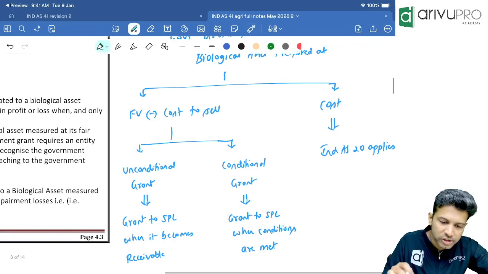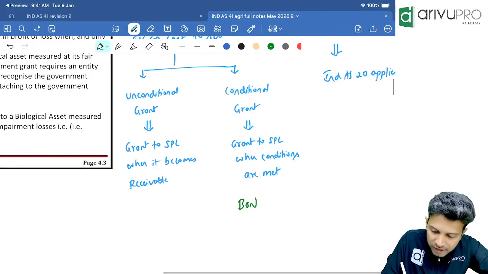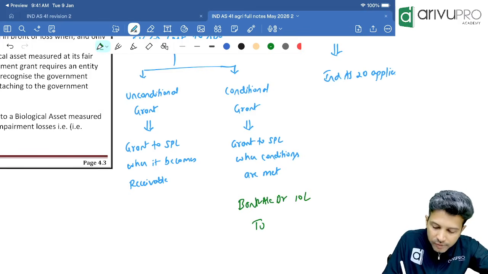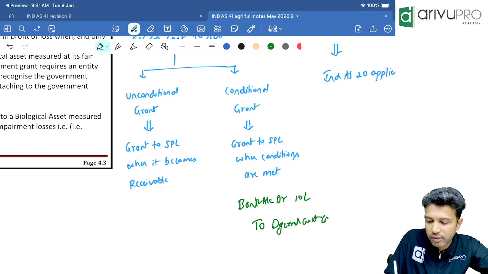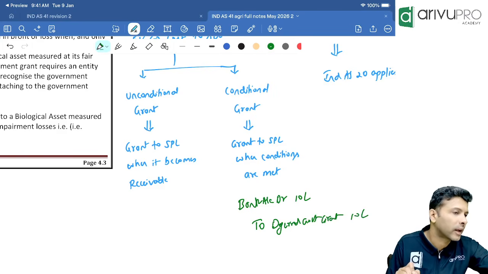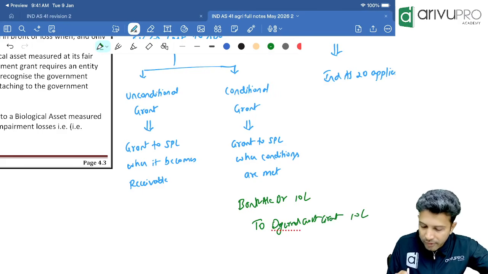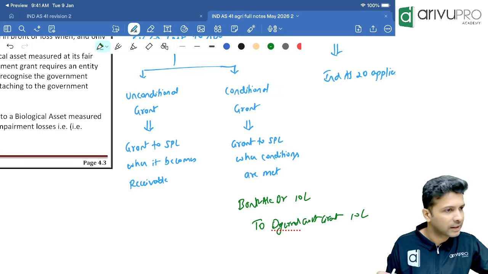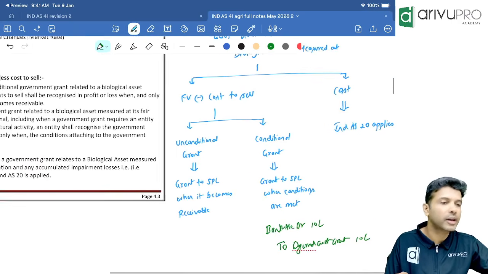What you will pass as the journal entry is bank account debit. Let's say you receive the grant of 10 lakh. You'll write bank account debit 10 lakh. Instead of transferring it to SPL, you will park it in an account called deferred government grant account, 10 lakh. From the deferred government grant, you will transfer it to SPL when the conditions are satisfied. This is the Ind AS 41 treatment.